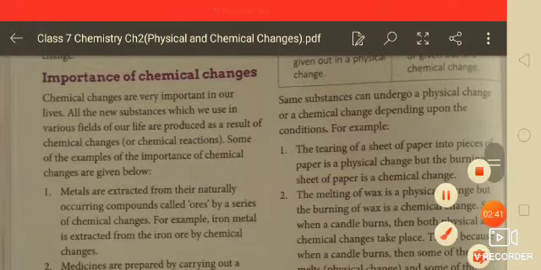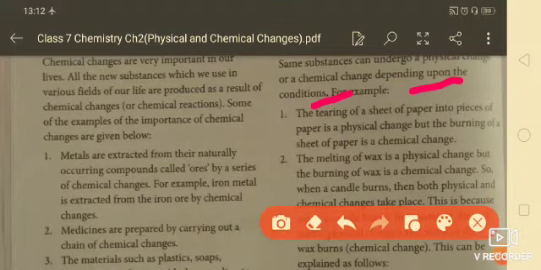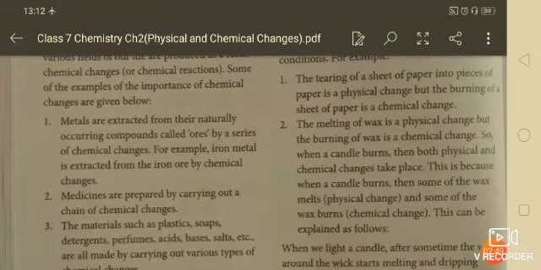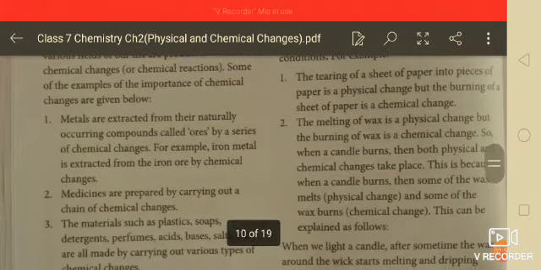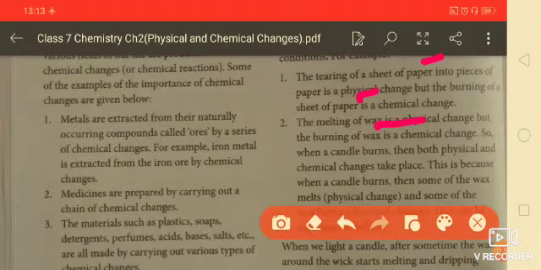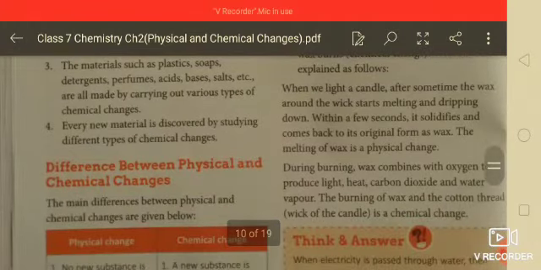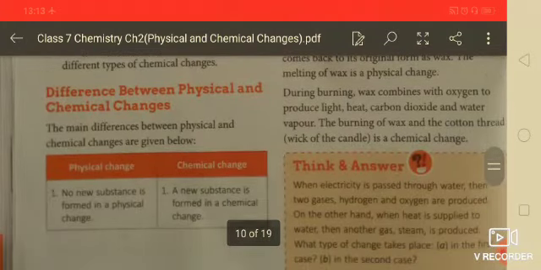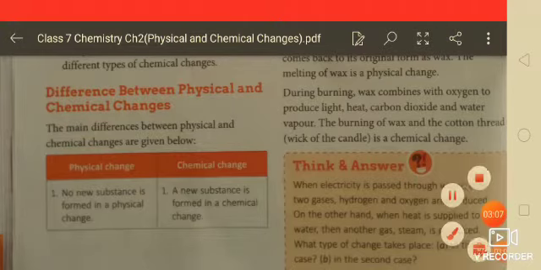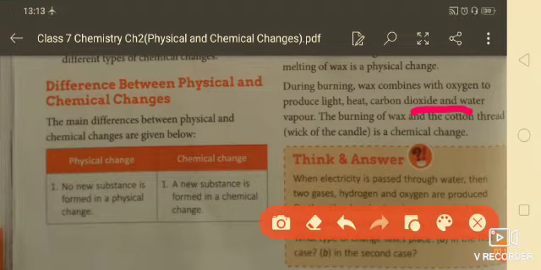The same substances can undergo a physical change or a chemical change depending upon the conditions. For example, tearing a sheet of paper into pieces is a physical change. The melting of wax is also a physical change. So a number of examples of physical changes are given here. During burning, wax combines with oxygen, producing light, heat, carbon dioxide and water vapor. The burning of wax and the cotton thread is a chemical change.